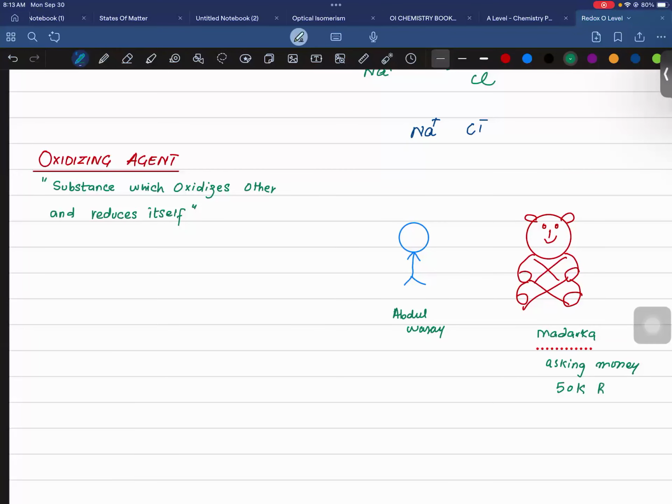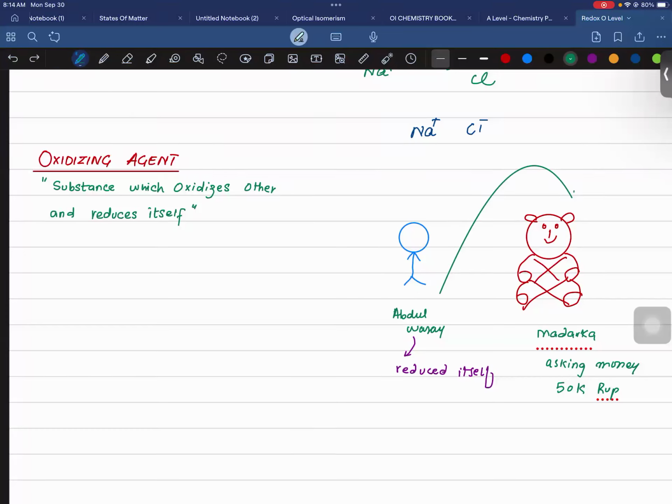When Abdul Wase pays 50k to Madarka, ultimately he is being reduced himself. Reduced means what? The decrease. So Abdul Wase is oxidizing Madarka and reducing itself.